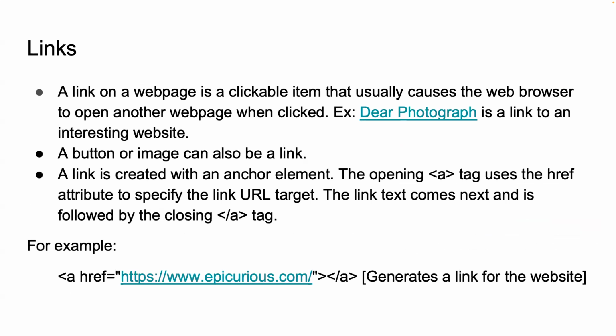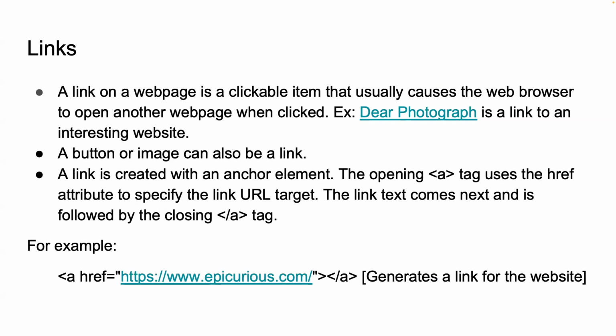Hyperlinks are a fundamental part of the web page, allowing users to navigate between different pages or sites. The A tag is used to create these links in HTML. For example, you see two types of hyperlinks, linked text and a full URL.